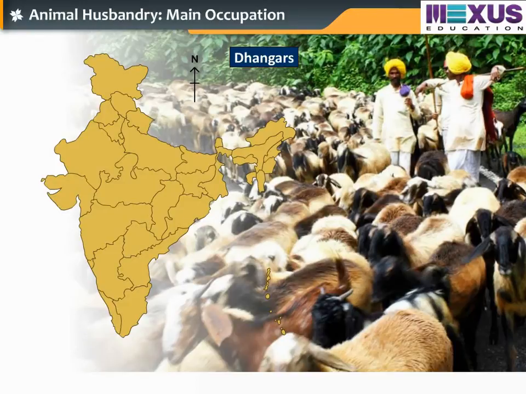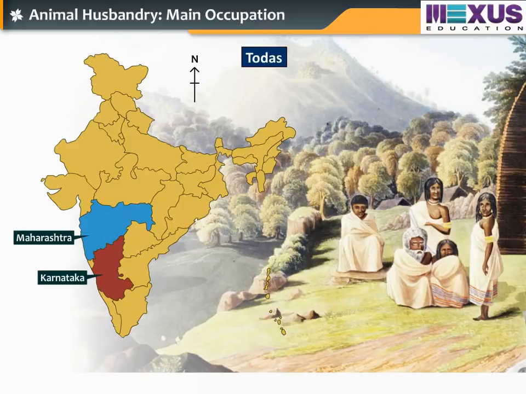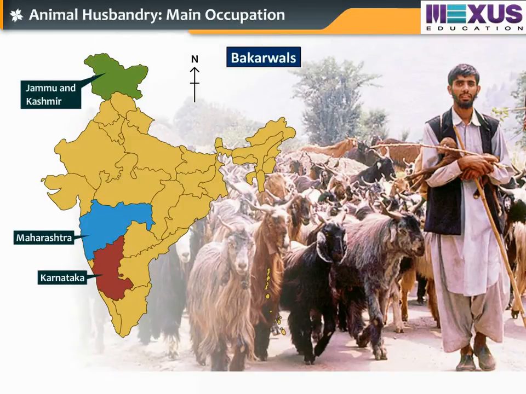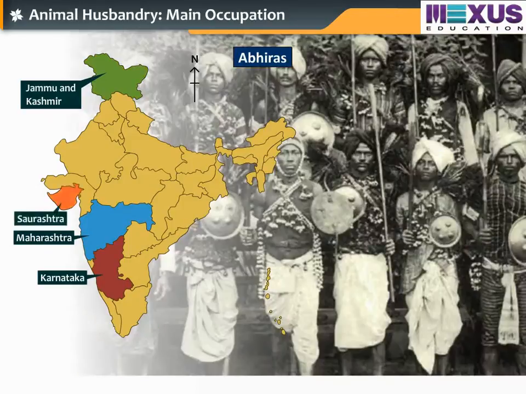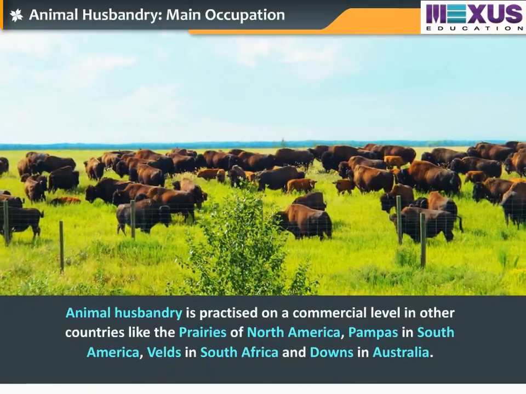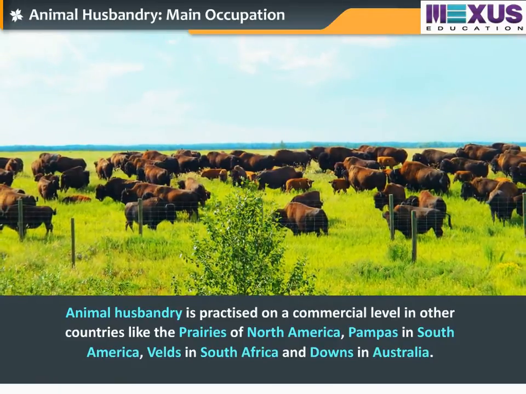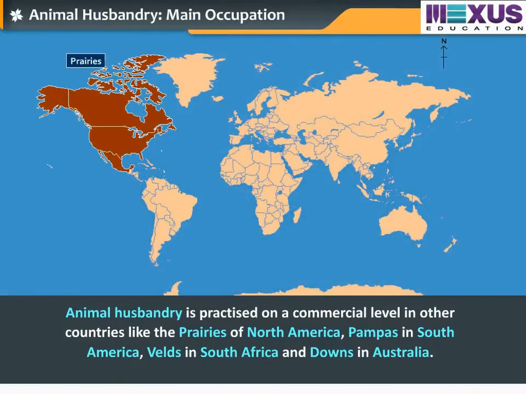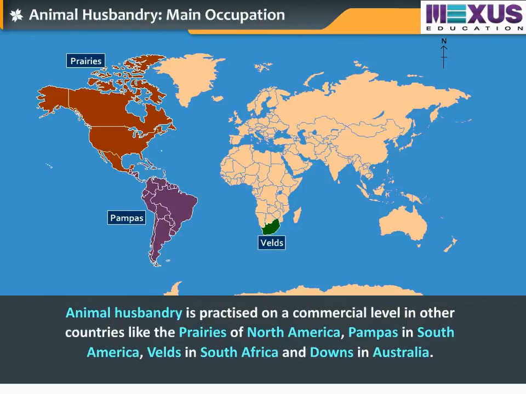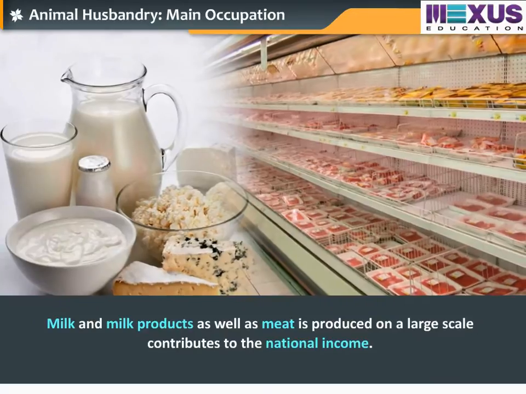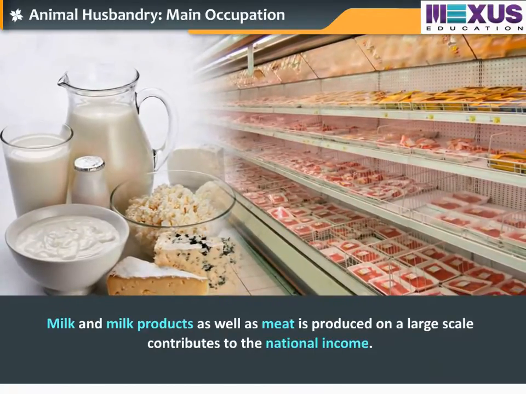For example, Dhangars in Maharashtra, Todas in Karnataka, Bakarwals in Jammu and Kashmir and Abhi Ras in Saurashtra. Animal husbandry is practiced on a commercial level in other countries like the prairies of North America, pampas in South America, velds in South Africa, and downs in Australia. Milk and milk products as well as meat is produced on a large scale.